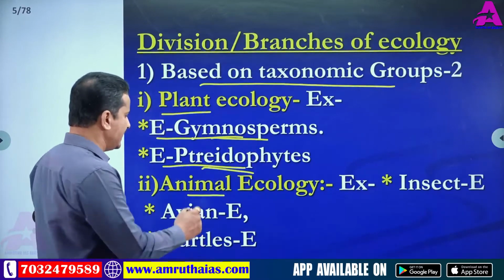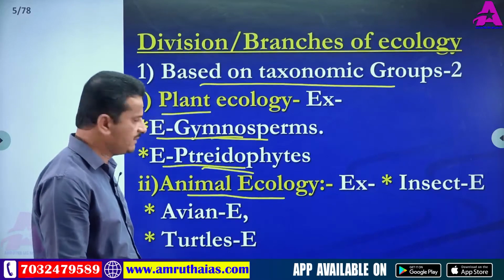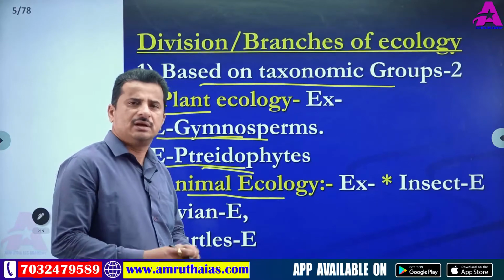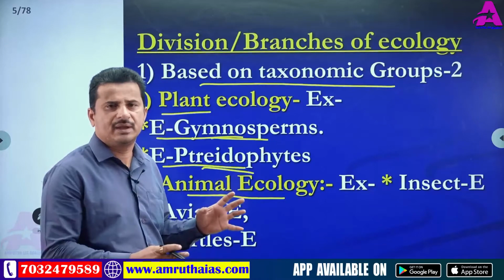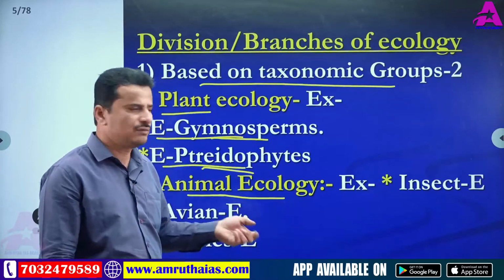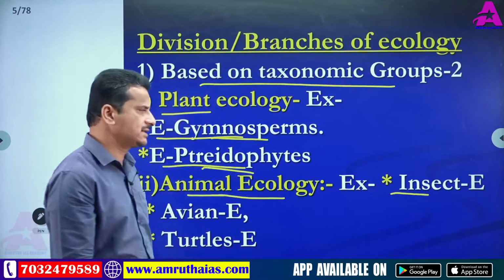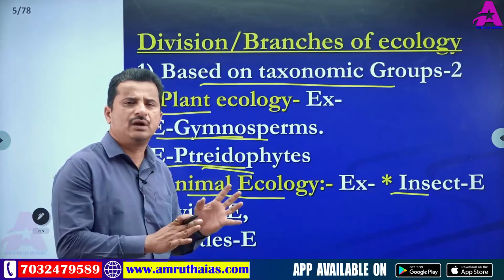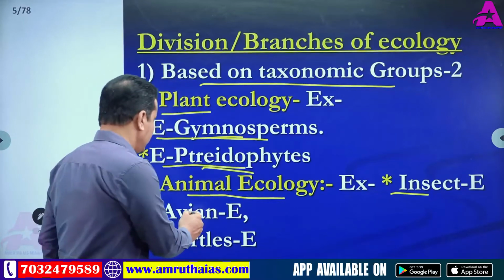Anyhow, next, animal ecology, the second type based on taxonomic group. The same definition: the relationship between environment and animals is called animal ecology. Again, it has different types. What are they? Insect ecology, or ecology of insects: the relationship between environment and insects. Same for avian ecology.